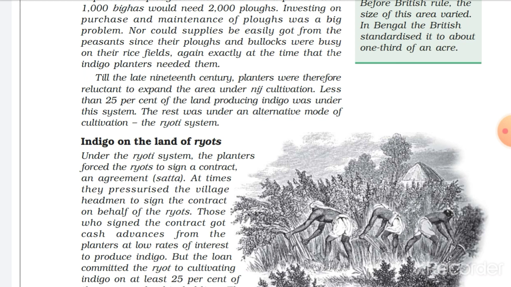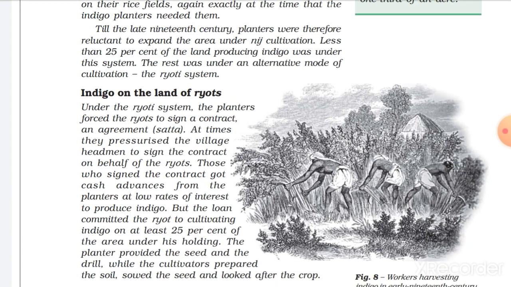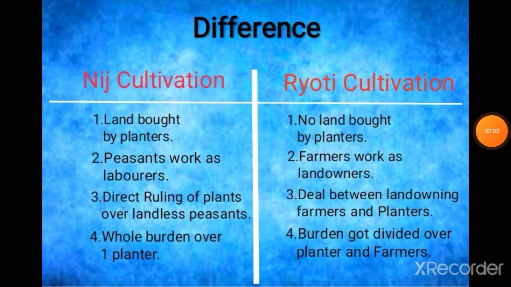Now, before beginning this topic, we need to get the difference. So in this video, I'm going to tell about the difference between nij cultivation and the ryoti system, and in the next video, we are going to start the topic Indigo on the Land of Ryots. So let's begin. On your screen, you can see the difference between nij cultivation and ryoti cultivation in 4 points. The first point is that land was bought by planters in the nij cultivation, while no land was bought by planters in the ryoti cultivation.